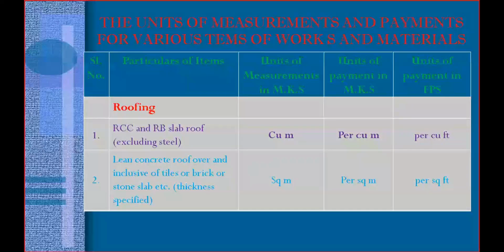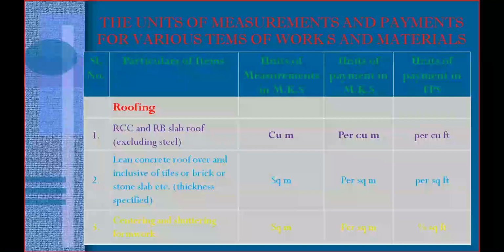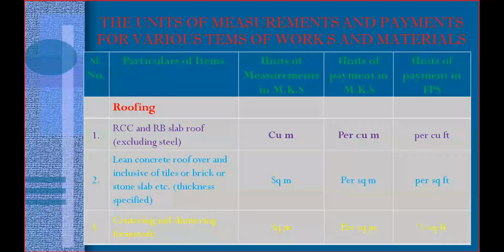So the centering work and shuttering work. For casting a slab, you need to make centering and shuttering, that is, form work. After the form work, you need to lay the concrete. For this type of centering and shuttering work, you need to calculate the quantity in square meter and pay per square meter.